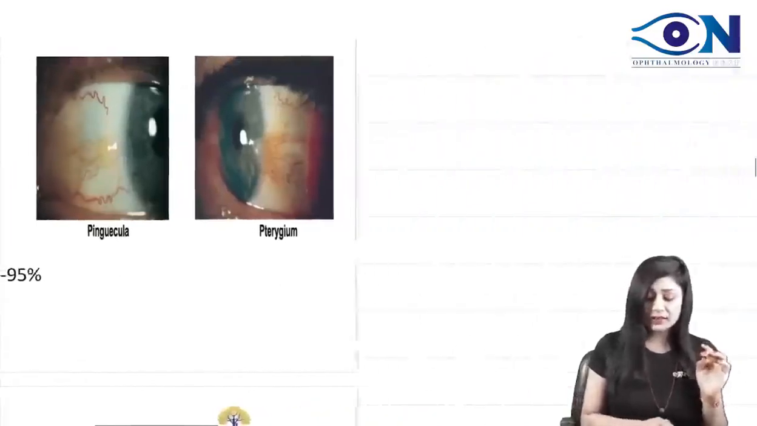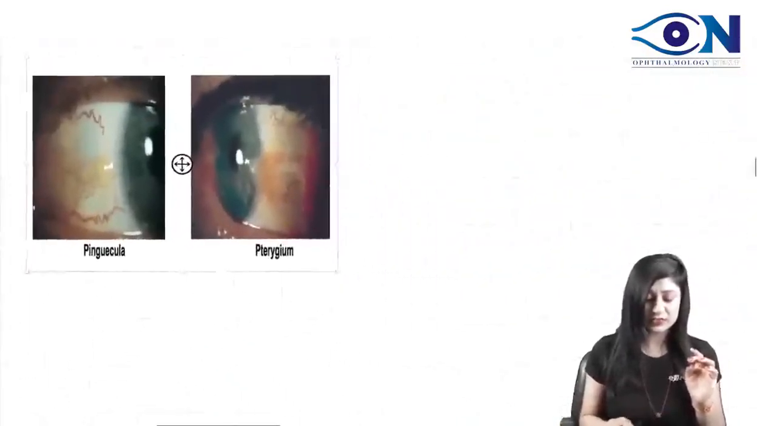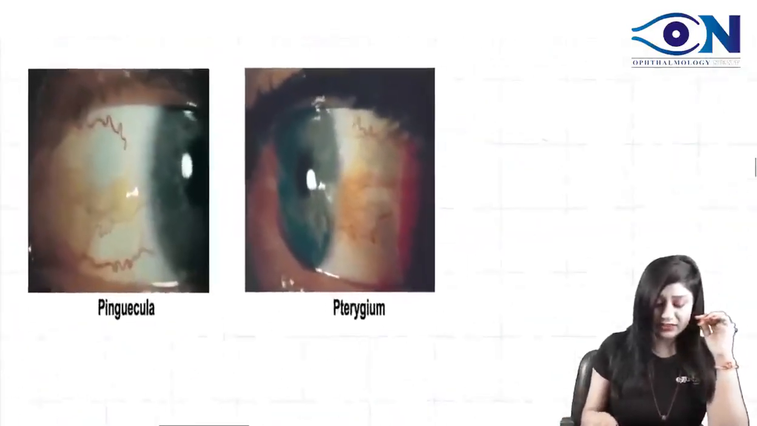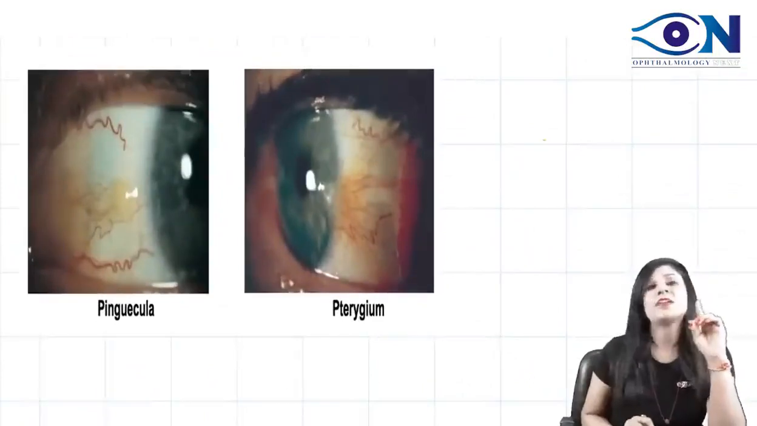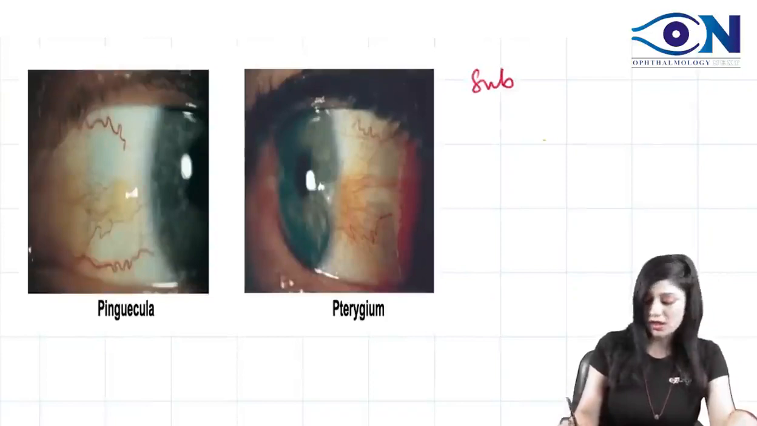Now see, there are two kinds of degenerations. Let us first discuss the two kinds of degenerations that you get in the eye. So, conjunctival degenerations, I told you that whenever we get degenerations, they are always present in the substantia.